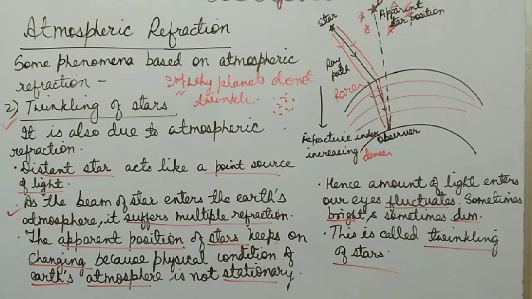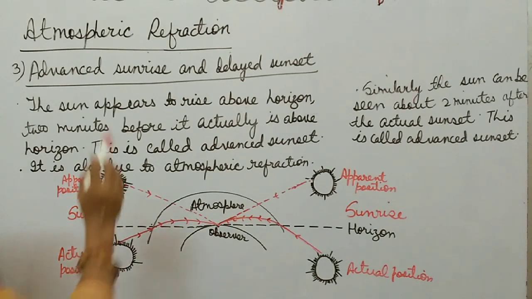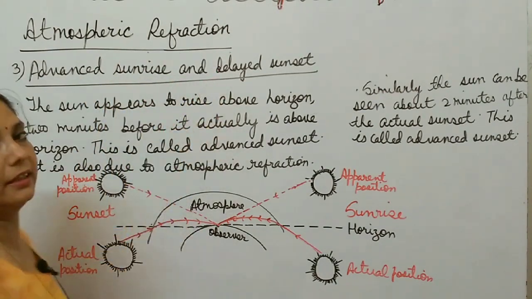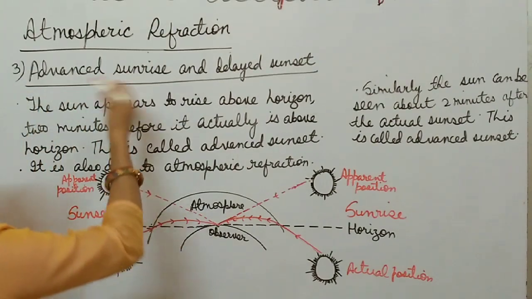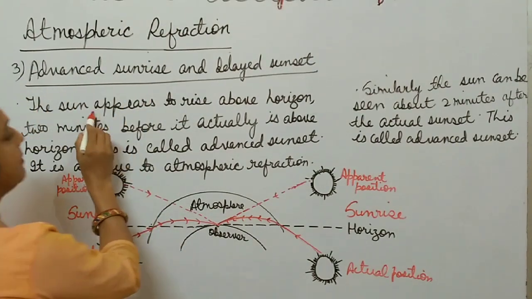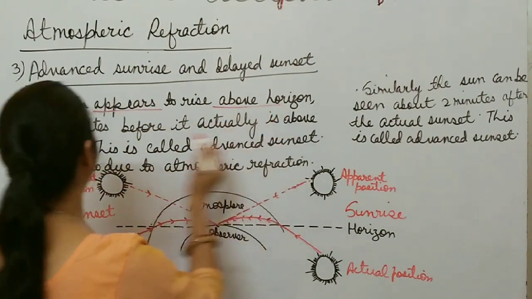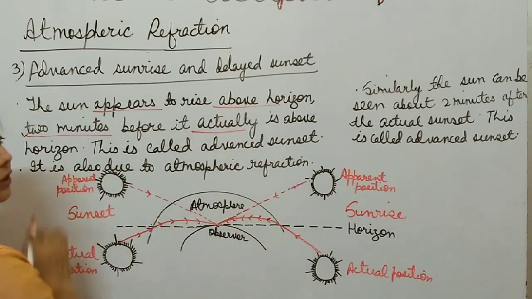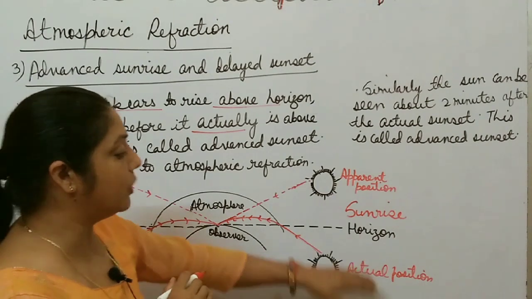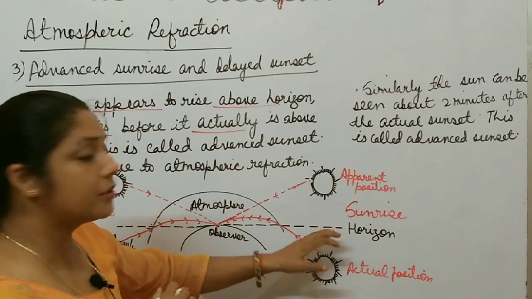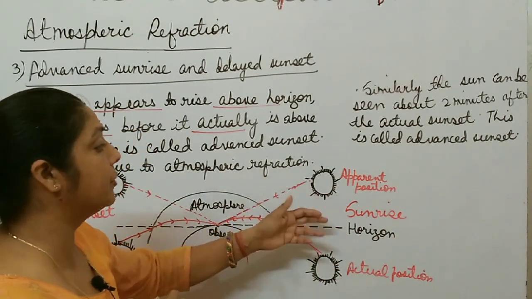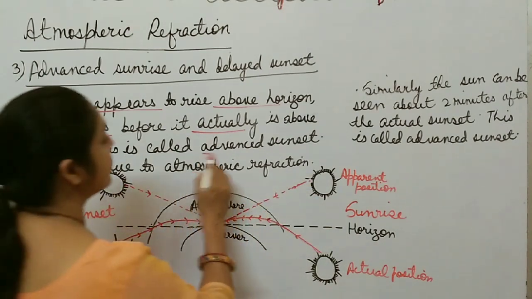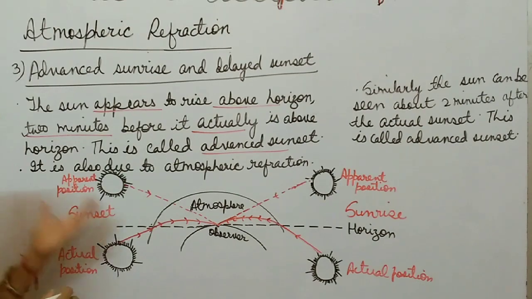Then we move to the next phenomenon. Now, the next phenomenon of atmospheric refraction is advanced sunrise and delayed sunset. What does it mean? Advanced sunrise means the sun appears to rise above the horizon 2 minutes before it actually is above the horizon. The sun is actually below the horizon, but it appears to rise 2 minutes before above the horizon, right? This is called advanced sunrise, and it is also due to atmospheric refraction.